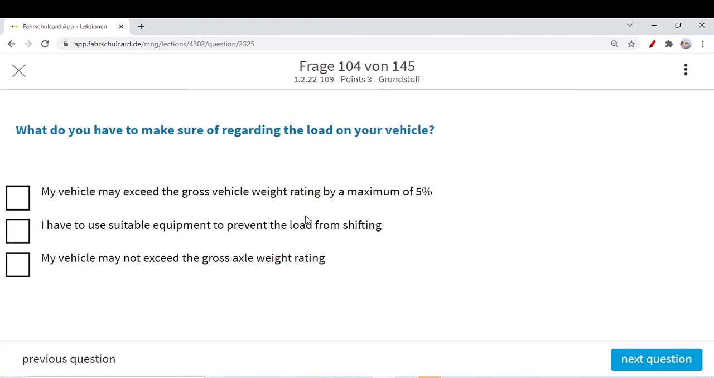What do you have to make sure of regarding the load on your vehicle? My vehicle may exceed the gross vehicle weight rating by maximum of 5%. You are never allowed. There is some maximum gross vehicle weight of your car. Car manufacturers provide it in your handbook. You should never exceed that. Say either maximum 5%, 4%, 3%. No. I have to use suitable equipment to prevent the load from shifting. This option is correct. It should not shift or slide. My vehicle may not exceed the gross axle weight rating. This you should keep in mind.